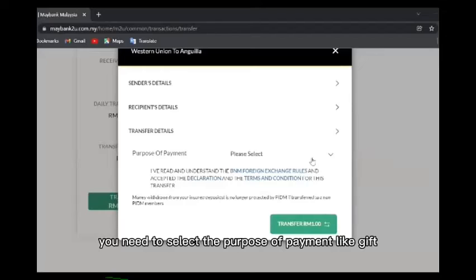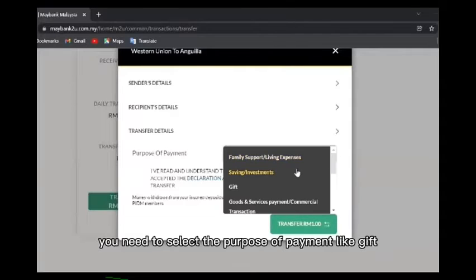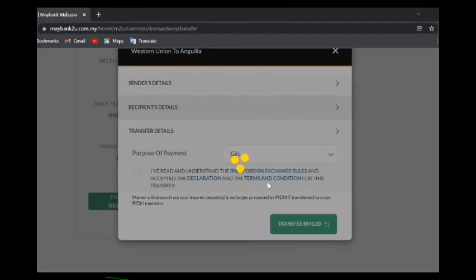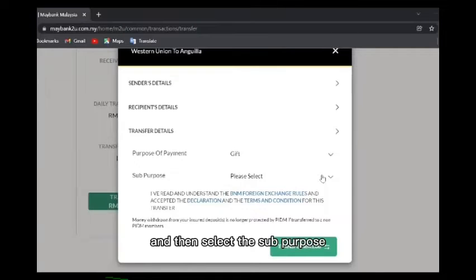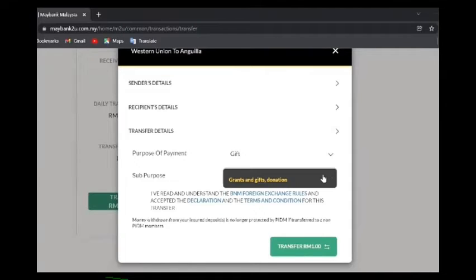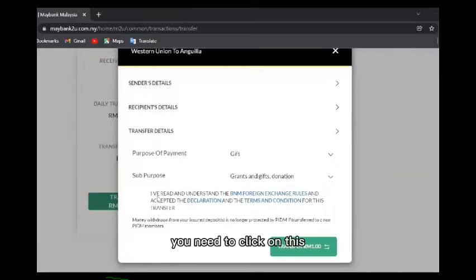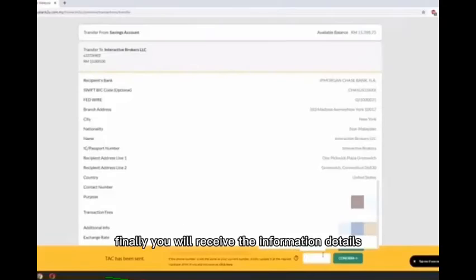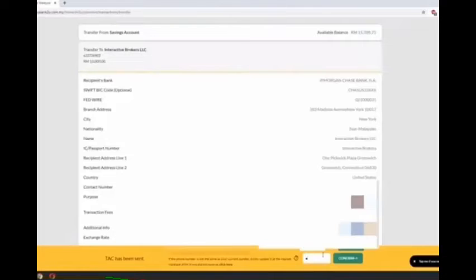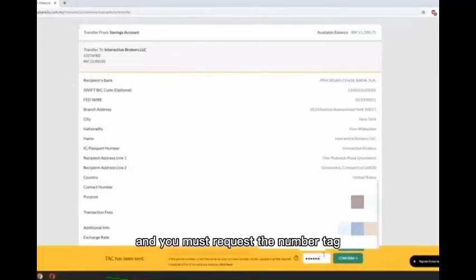You need to select the purpose of payment like gift, and then select the sub purpose. You need to click on this and you can transfer. Finally, you will receive the information details after you complete filling in the details just now, and you must request the number tag and enter the tag before you can click the confirm button.